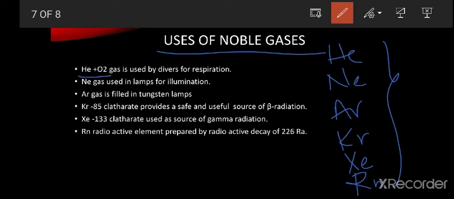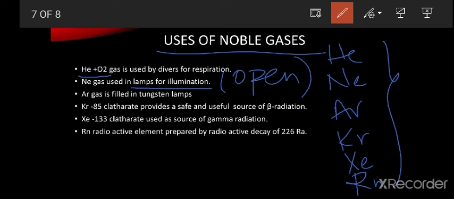Next one is neon. This neon gas is used in lamps for illumination. Means we are using this neon gas in advertising lamps, where the lamp is illuminated in a color by using the neon gas.